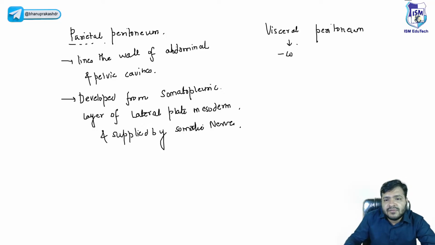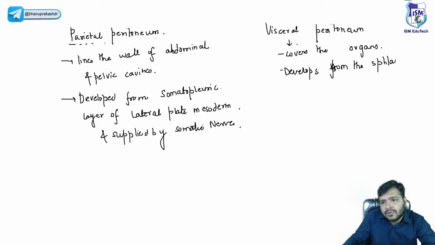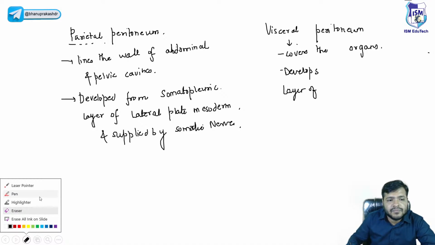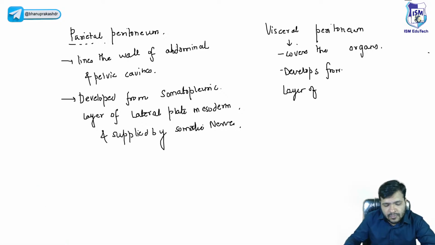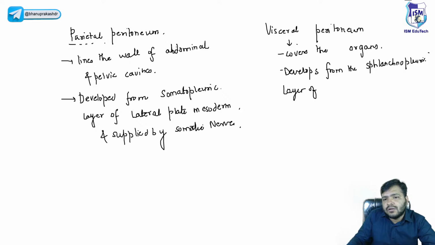Visceral peritoneum, it covers the organs, and remember, it develops from the splanchnopleuric layer of lateral plate mesoderm, right?